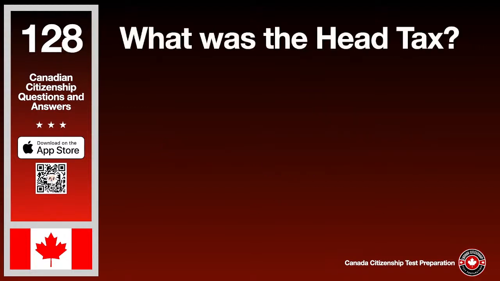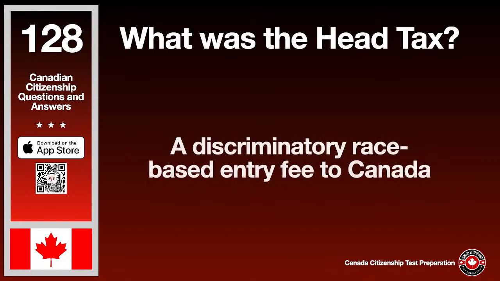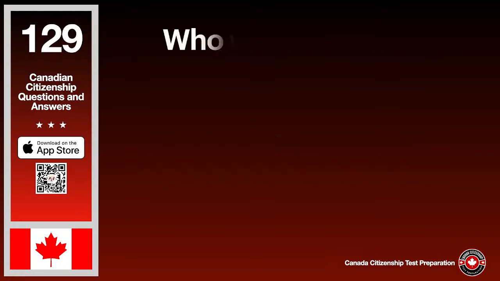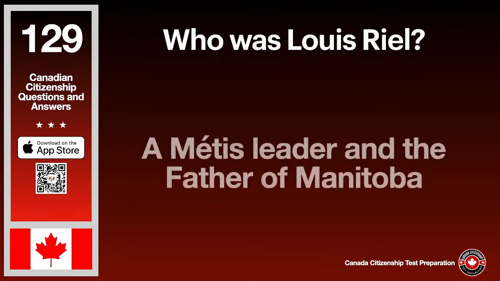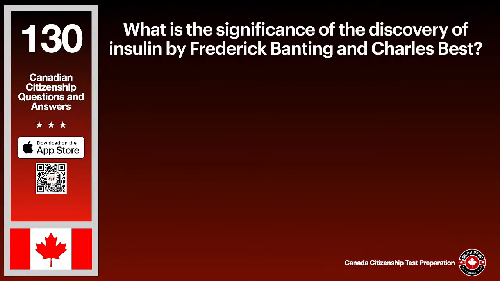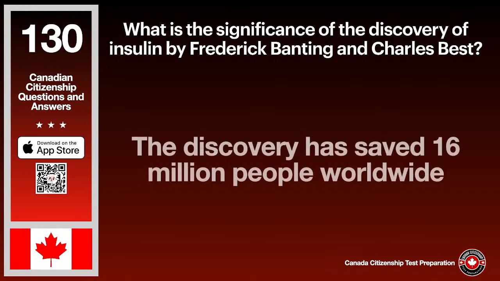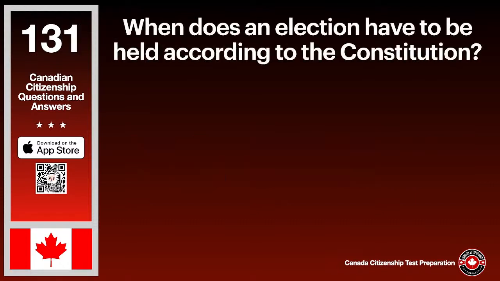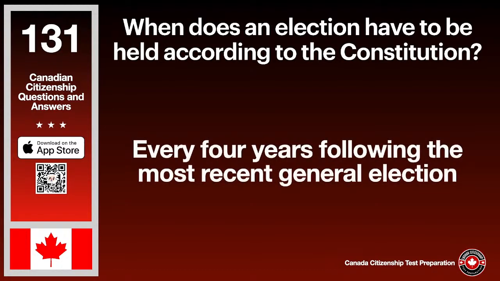What was the head tax? The answer is a discriminatory race-based entry fee to Canada. Who was Louis Riel? The answer is a Métis leader and the father of Manitoba. What is the significance of the discovery of insulin by Frederick Banting and Charles Best? The answer is the discovery has saved 16 million people worldwide. When does an election have to be held according to the Constitution? The answer is every 4 years following the most recent general election.